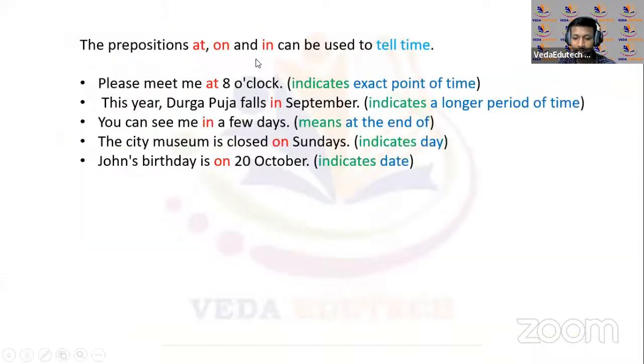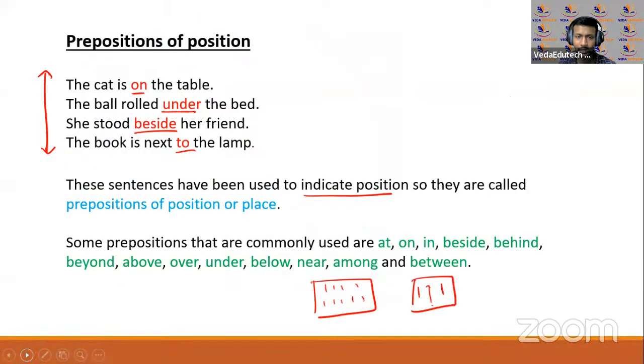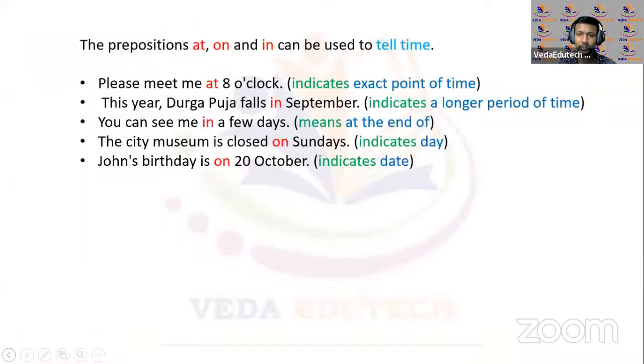So at, on and in is such a word that can be used for telling time and even for telling about the position also. Motion के बारे में जब आप कह देते हैं, not a motion, yeah, not motion, it is regarding, yeah, position, sorry, my bad. So telling about time and a position there, ठीक है, कहाँ पे है वो बताने के लिए it tells about. Okay, so I hope you have understood regarding them. At least you have understood what the prepositions are and different words there. ठीक है, वो words क्या होते हैं, ठीक है, and उसका मतलब कैसे यूज किया जाता है वो आप समझ गए होंगे, right?